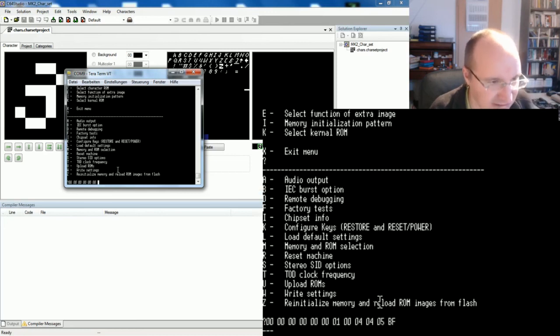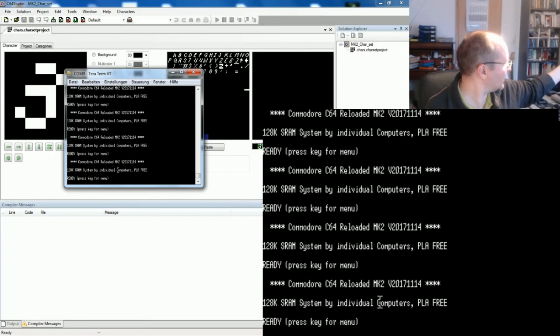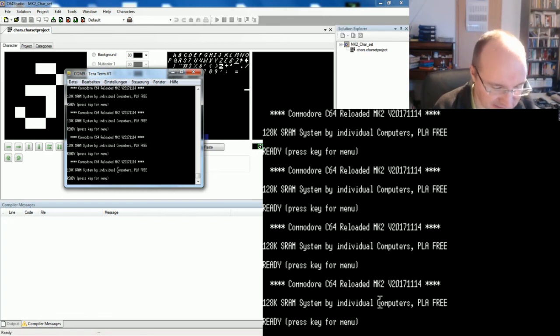So here, write settings. Now the settings are written. And if we now switch it off and on again, then you can see that it now memorizes it and starts with the customized ROM.